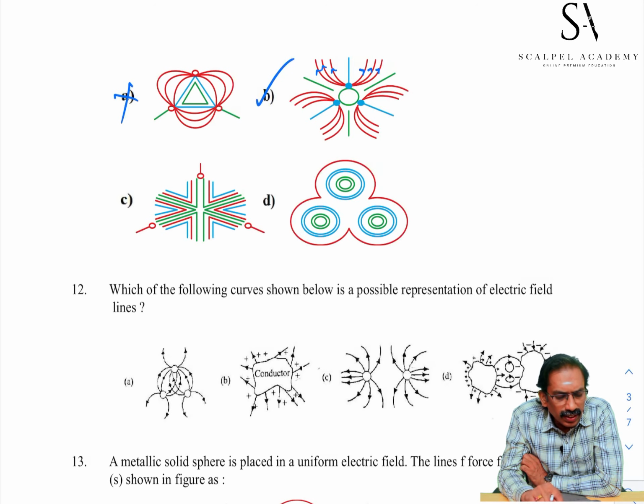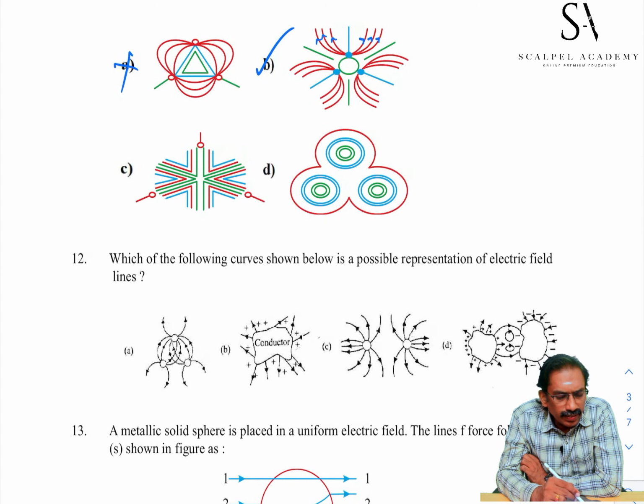These lines are straight and have a sharp turn. This can't be the best choice. And option D can't be a choice because its field lines are closed lines. Electric lines of force are open lines. They have one origin and one terminal. So D is not the choice.